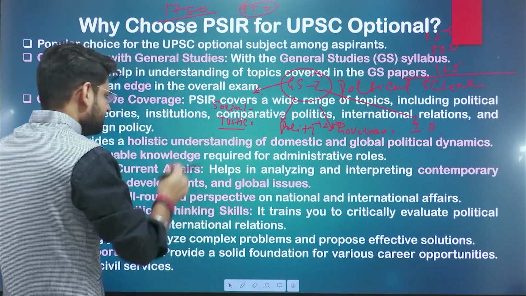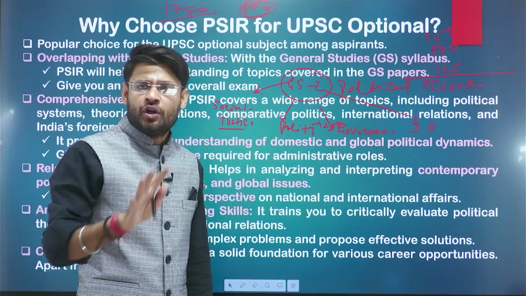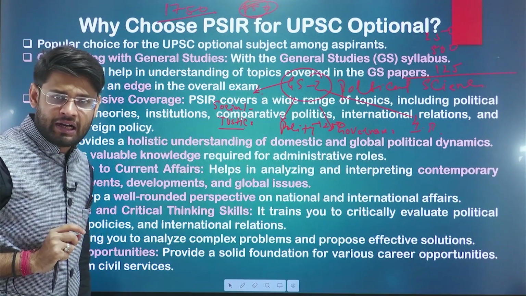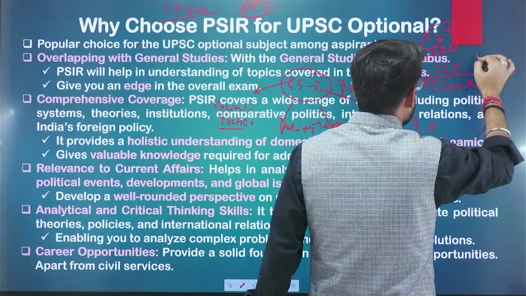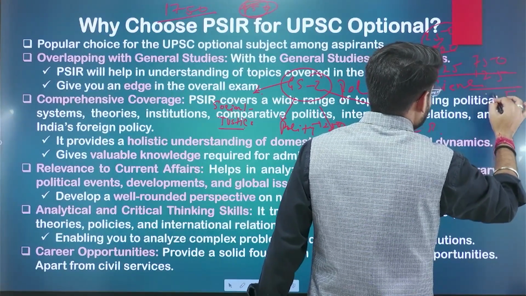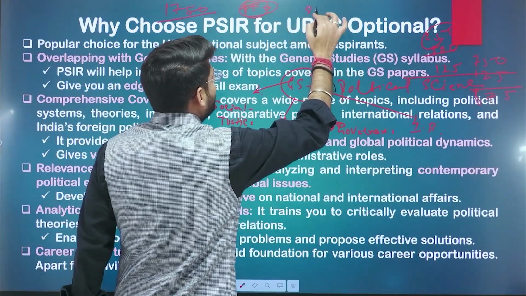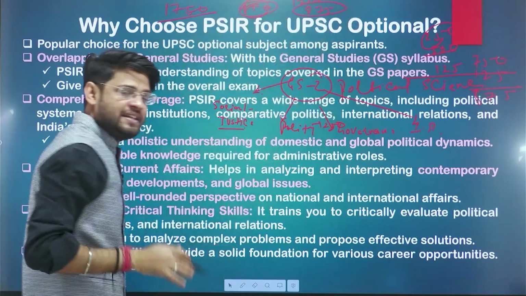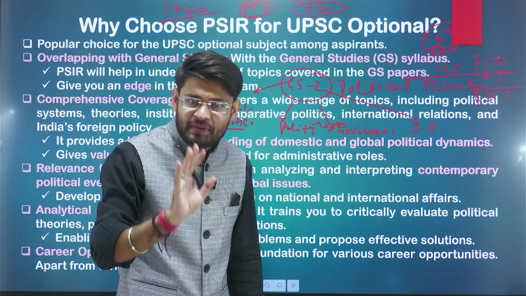Now, if you score 850 in the mains and 150 in the interview, your rank is going to be in the top 100. If we calculate 500 and 250, that is 750, and this 125 makes 875. So out of 1750, this 875 is roughly 50%, approximately 50%.